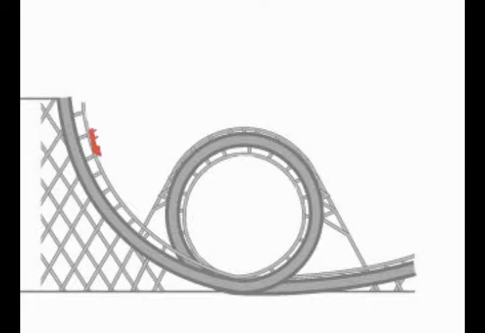The roller coaster starts at the top of the hill at rest. Here, its energy is purely potential. As it thunders down the hill, the potential energy is converted into kinetic energy, and at the bottom of the hill, all of the potential energy is converted into kinetic energy.